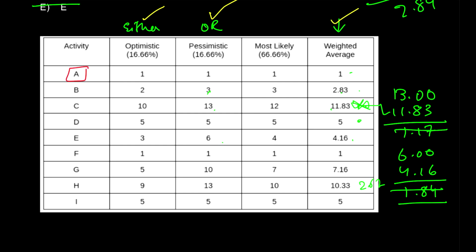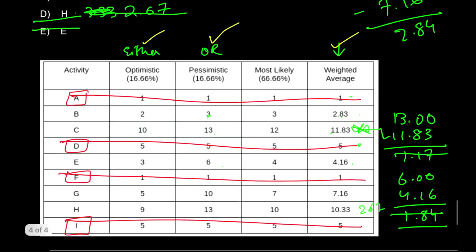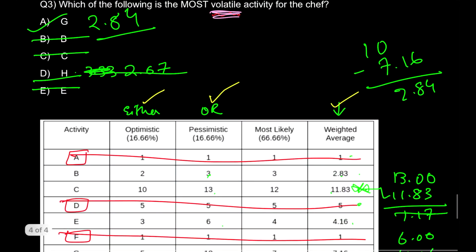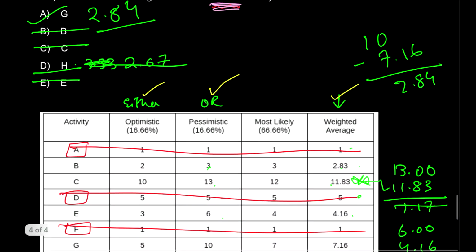So as I said, A, D, and then we have F and we have I. So these 4 rows we are definitely not going to count, so they don't exist for us right now in this question itself. And if there is any option which has any of these, you can eliminate them as well. I don't think there is any option. Okay, remaining 5 options are what we have been given.